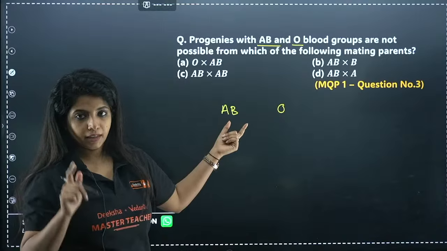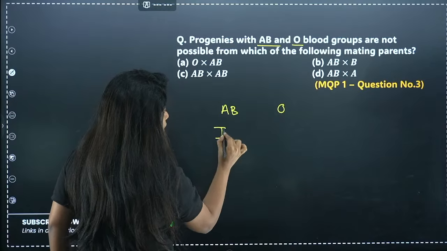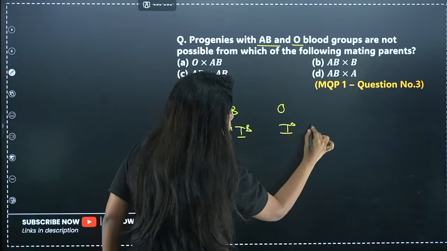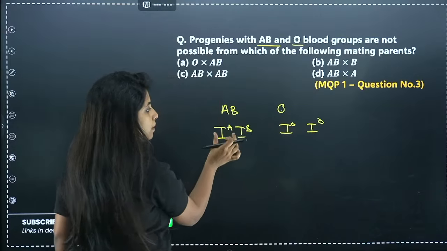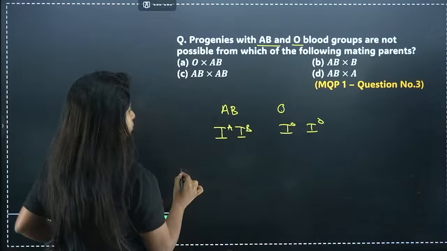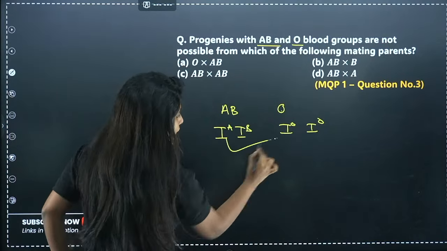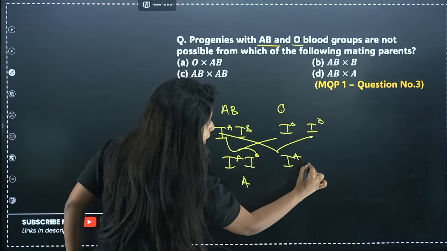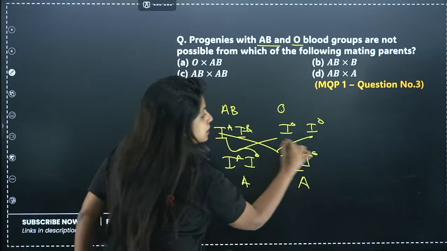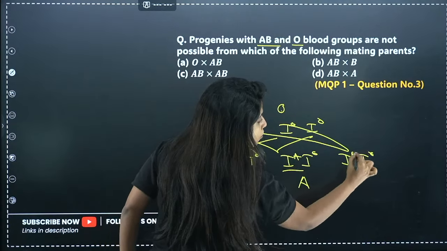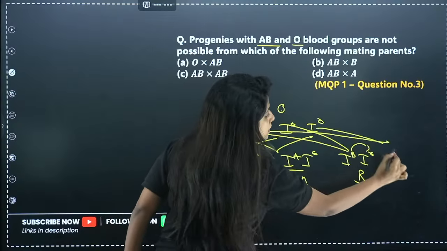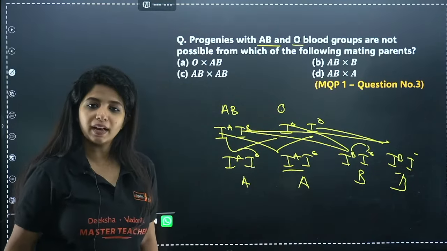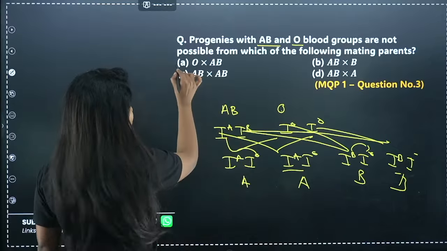If I take this. Now, you guys have to see this. So, IA and this is IB. This is IO and this is IO. O blood group means IO, AB means A and B, right? When I cross this with this, I get IA, IO, that means A blood group. This with this, again IA, IO, A blood group. This with this, IB, IO, that means B blood group. This with this, IB, IO, again B blood group. Do I get AB and O? No, which is why Subhash was correct. Okay, the answer for this question is A.